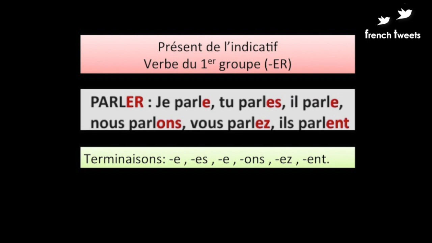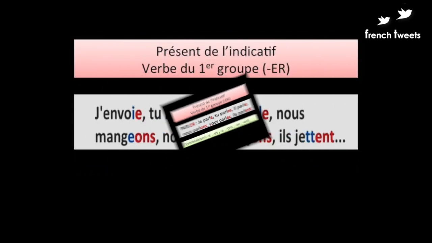And the conjugation of parler goes like this: je parle, tu parles, il parle, nous parlons, vous parlez, ils parlent. Now in red are the regular terminations for the er ending verbs, which remain globally the same for all the regular er ending verbs except for the verb aller. And in ils parlent, ent remains silent. So you will not pronounce it like parlons, it will be ils parlent.